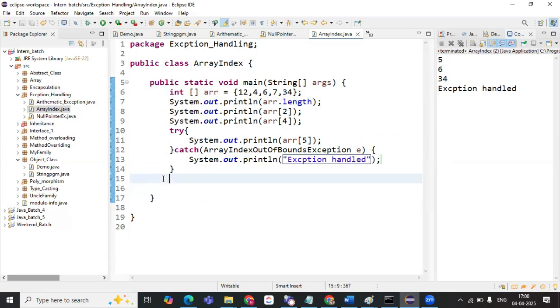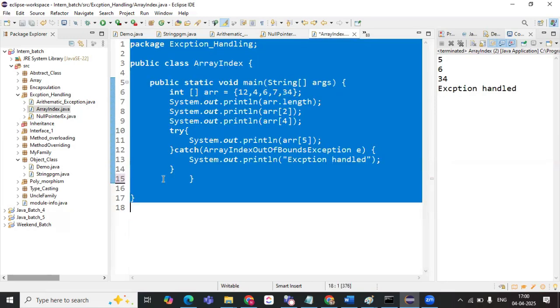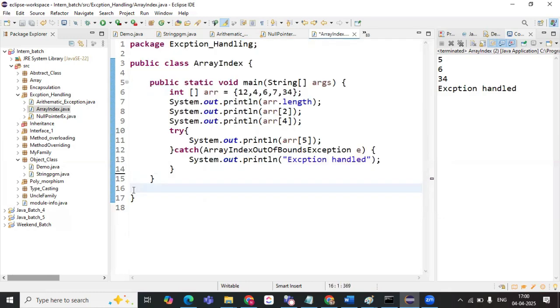Where is it used in Selenium? You will have a drop down, and you will get the elements of it. You don't know how many elements there are. So you might try to fetch the data of an index which is out of bound.